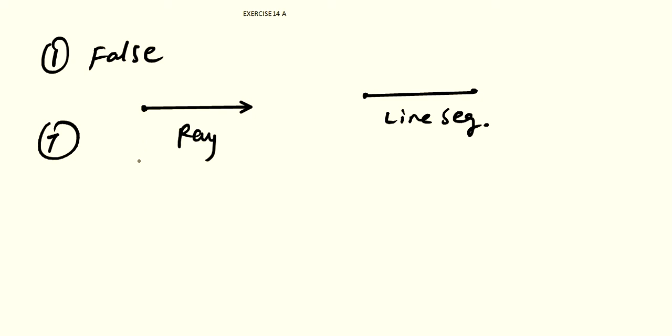Third one is, a line segment is the shortest distance between any two given points. Yes, this is a true statement. Why? Because as you know very well, a line segment is something that has length. Two endpoints we have in a line segment, and we can draw it. For example, if you are drawing a line segment of 5 cm, you know that this is a line segment of 5 cm. So these two are endpoints here.